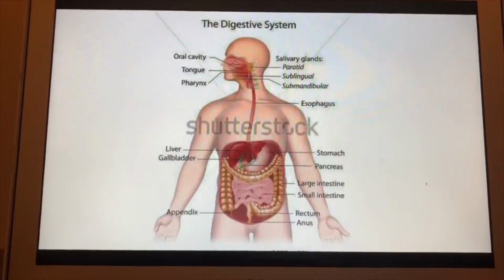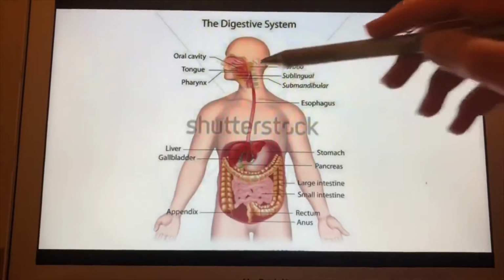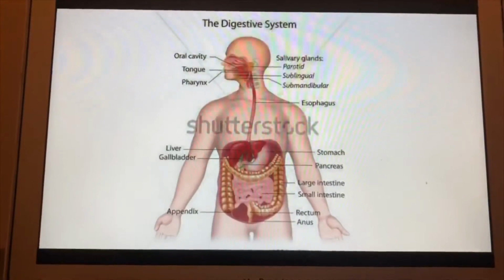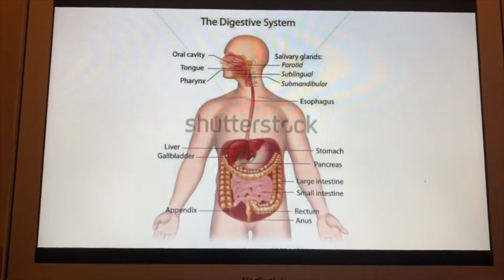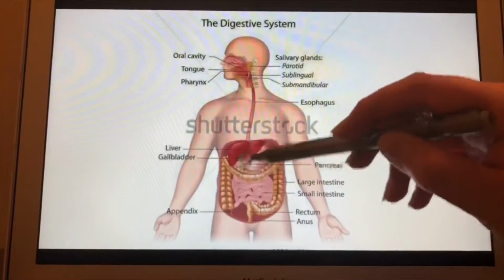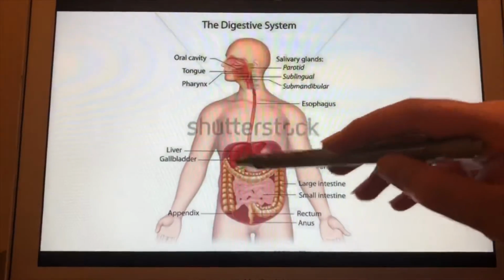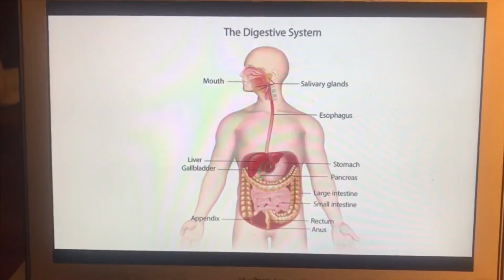The accessory organs include the teeth, which are in this area, the tongue, which is right here, the salivary glands, the liver, the gallbladder, and the pancreas.